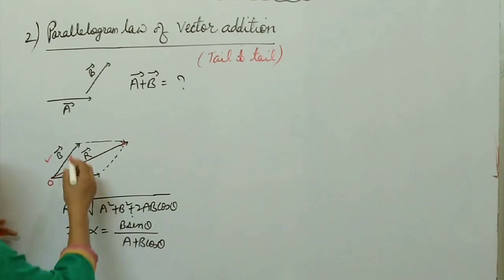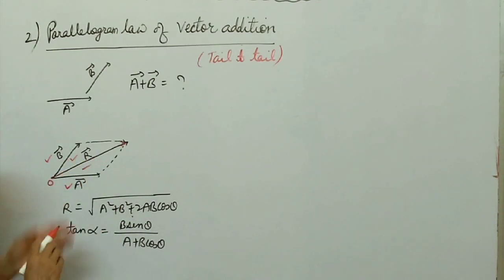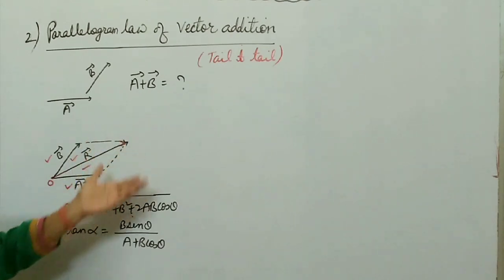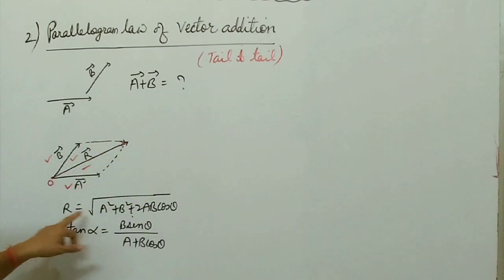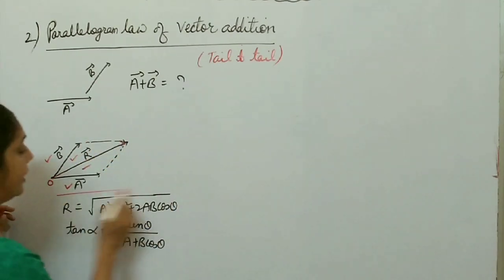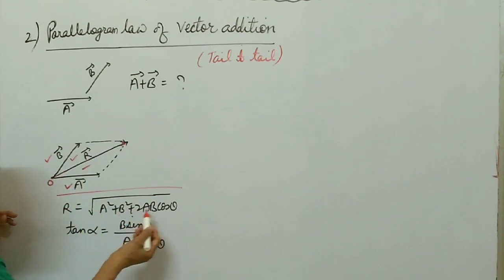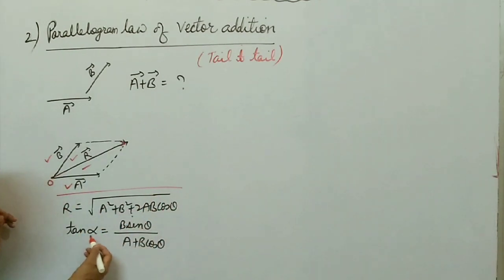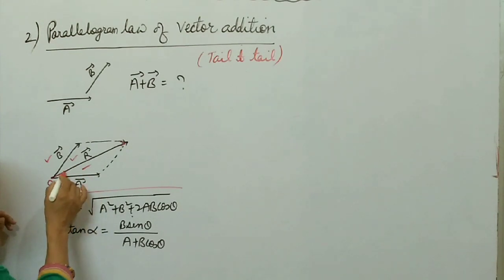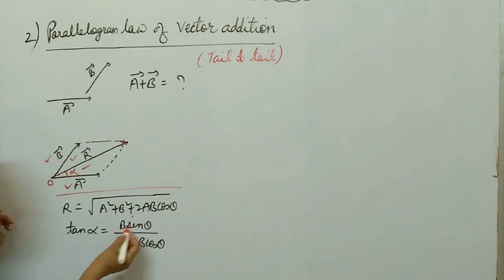And again, here there are two triangles, so it can be easily proved with the help of triangle law of vector addition that resultant R is given by the same as in case of triangle law. R equals square root of A square plus B square plus 2AB cos theta, and direction of this resultant R, it makes angle alpha with the A, is tan alpha equals B sin theta by A plus B cos theta.